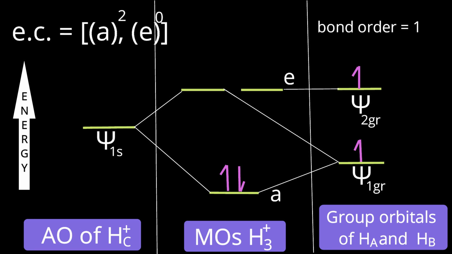Here in the bonding orbital 2 electrons are there. 2 minus 0 divided by 2. The answer is 1. So in H3 plus there is 1 bond. For linear H3 also only 1 bond was there. And here in H3 plus also there is 1 bond. And it is triangular in shape.